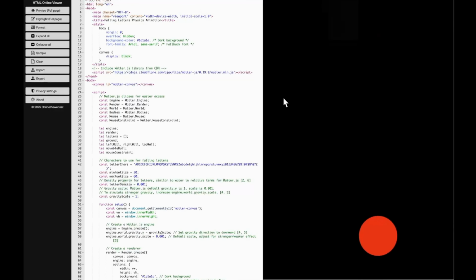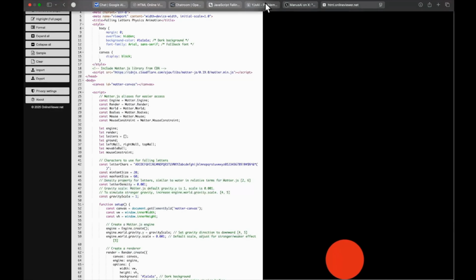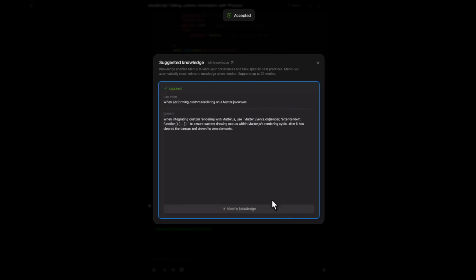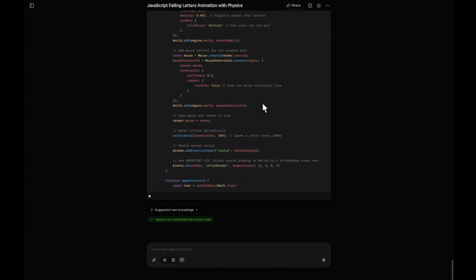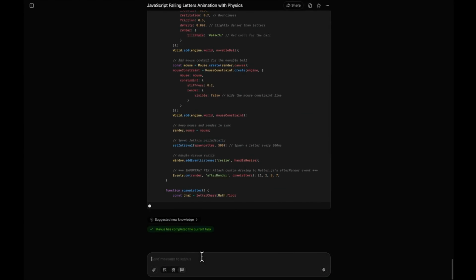So it has actually suggested something related to coding. I think this is most likely to not get into the error of having these letters. That is nice to see. We'll accept this knowledge, and if it actually causes some issues, we'll get it removed. But the real fact is the code is not complete, so we'll ask it to give us the complete code.